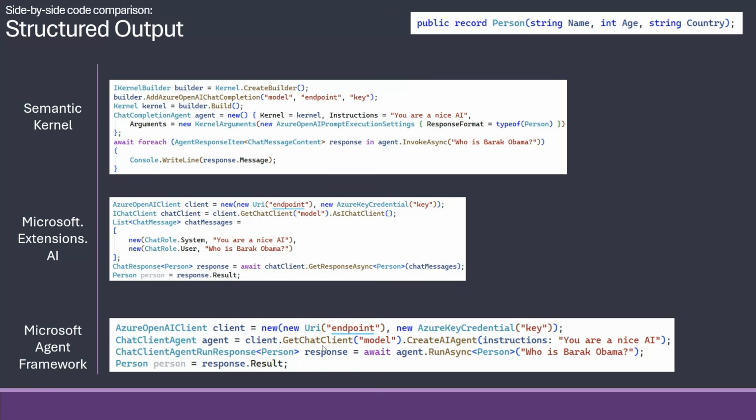There is a certain type of agents that can do this, meaning the chat client agents are the only ones that can do it, but they have some more advanced agents that are not allowed to use structured output.